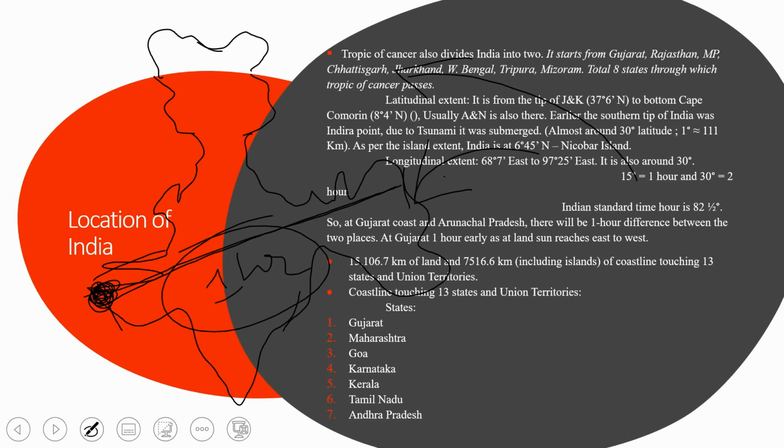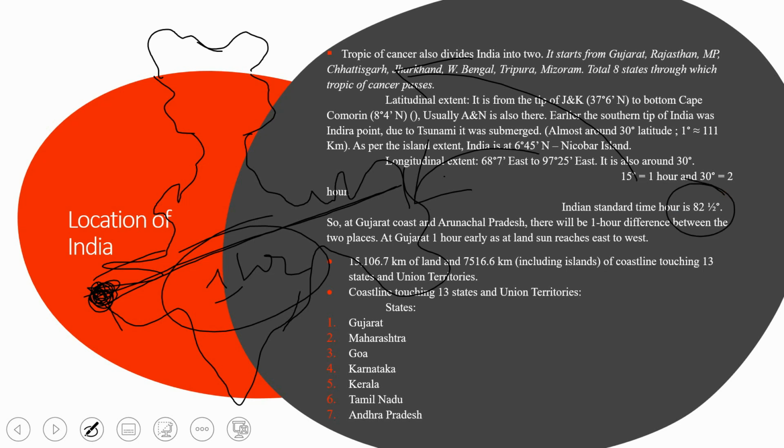And 15,106.7 kilometer of land boundary and 7,516 kilometer of coastline including islands, touching 13 states and union territories, okay? So first I will discuss one more thing.